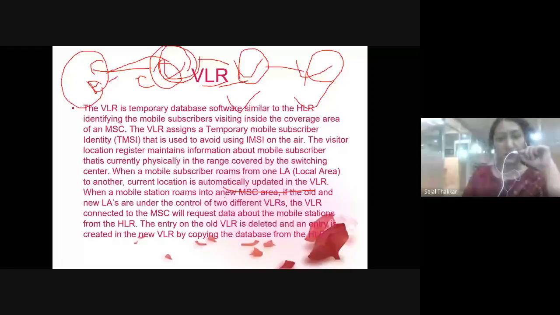When a mobile station roams, and if the old and new locations are in different places, then again the visitor location register will connect to the mobile switching center and request the data of the mobile station from the home location register. So the old entry will be deleted and the new entry will be created in the new location register. So when I'm moving from Mumbai to Bangalore, this entry will be deleted and then my new entry will be created.